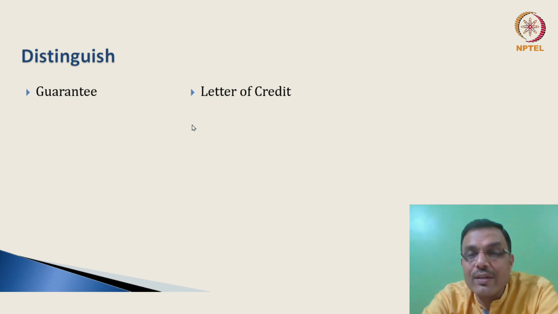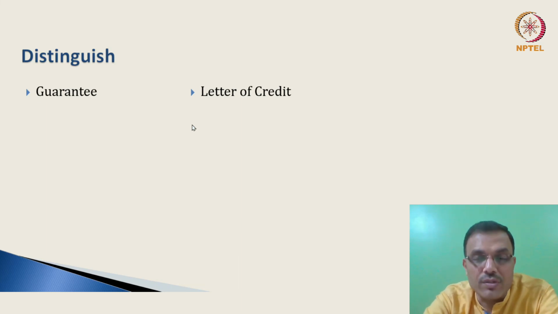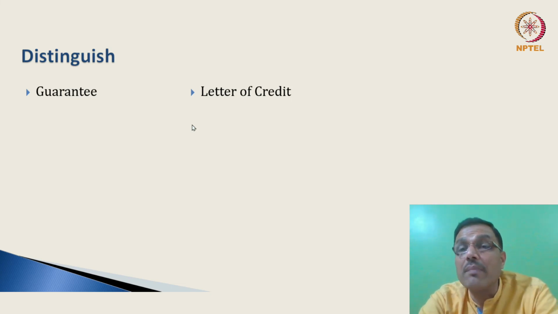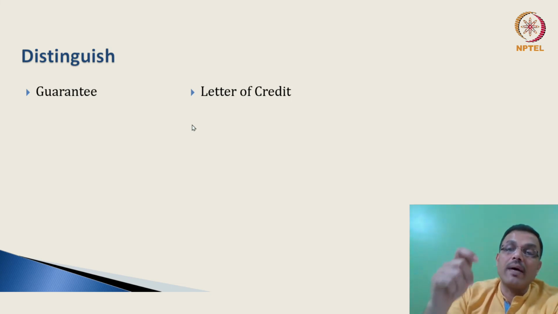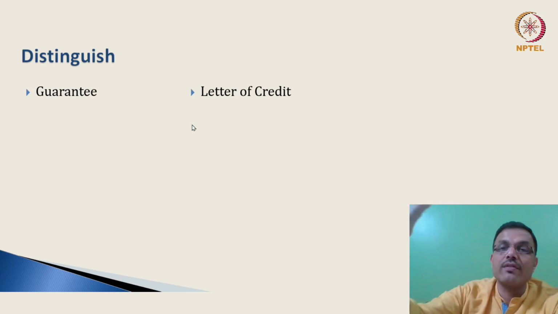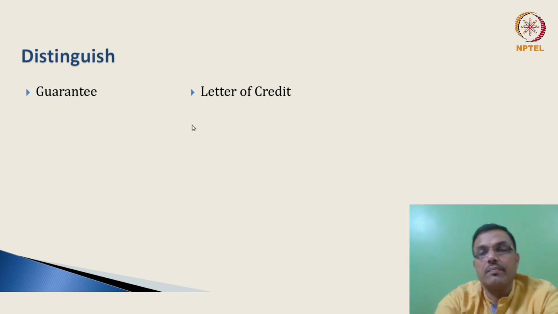But what does letter of credit do? It actually gives the seller a comfort or an assurance saying that please go ahead and sell goods to the buyer. We will ensure that you shall be paid. So it's a credit letter of the bank saying that, look, we hope the buyer will pay, but if he does not, you already have this letter of credit, and we, the bank who has issued this letter of credit, will ensure that you, the seller, will be paid.